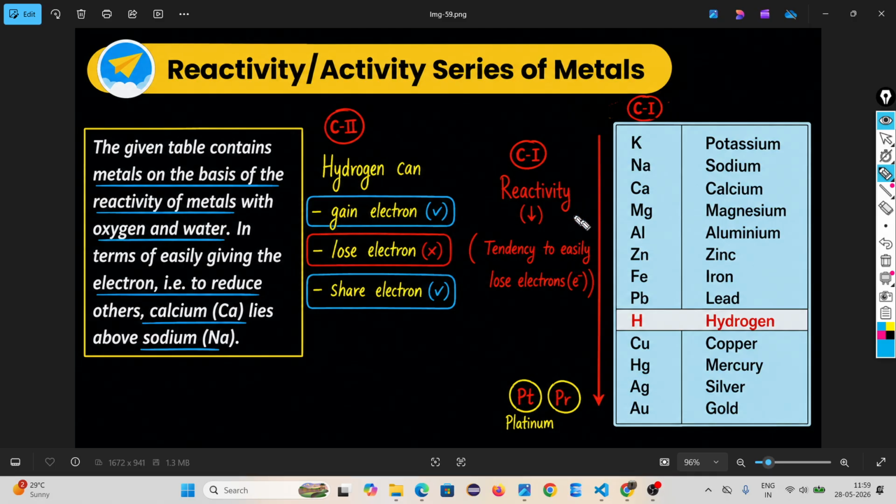Otherwise you can never do the reactions. The given table contains metals on the basis of their reactivity with oxygen and water, in terms of easily giving electrons. This is the reactivity order of metals, the reactivity series.